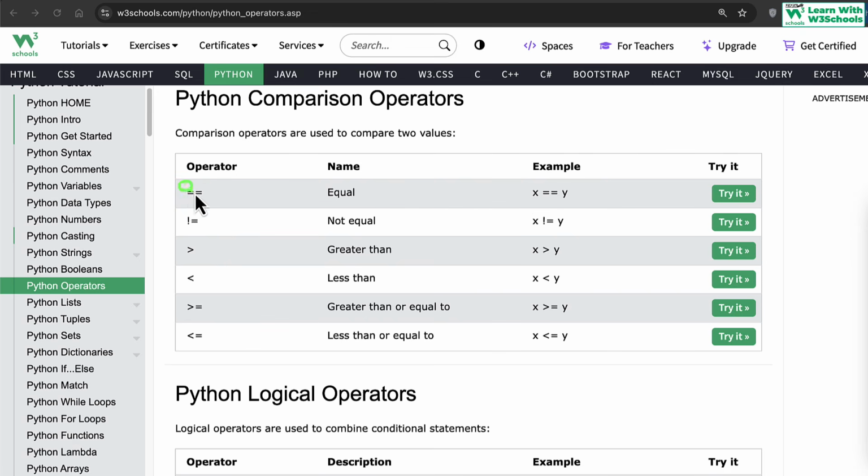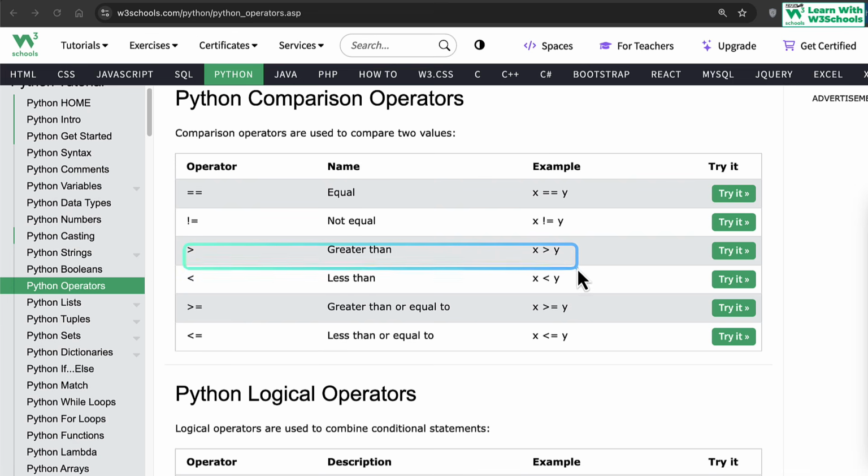So double equals means you are comparing the value of x with exactly the value of y. Are these two values exactly equal or not? If they are, you will get true. If they are not, you will get false. Similarly, not equal to means they are not equal to each other. They can be two random values. If they are not equal, the answer will be true. If they are equal, the answer will be false.